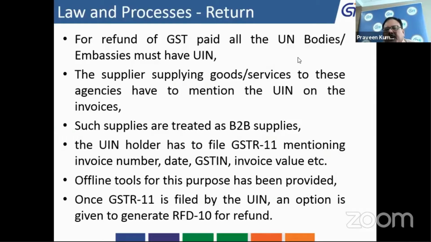For a UIN holder, the first two digits of the UIN denote the state. Suppose a UIN holder, embassy or consulate has received any supply from a different state, then they have to mention the place of supply. Actually, the system reads the first two digits of the GSTIN. If it matches the UIN, it will be treated as a supply within the state. If the first two digits are different, the supply will be treated as an IGST supply.